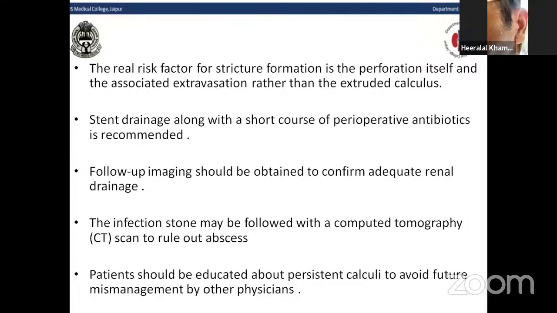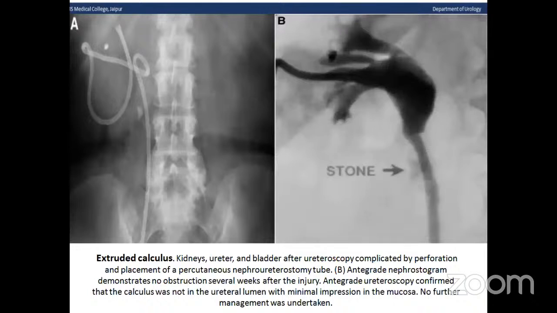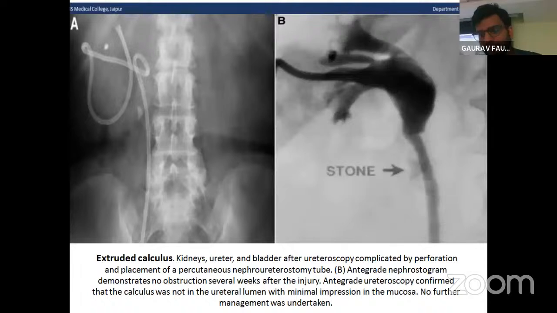And when a renal abscess is suspected, especially with an infection stone, it may be followed with a computed tomography scan to rule out the abscess. Patients should also be educated about the persistent calculi to avoid future management by other physicians of these extruded calculi. The diagram showing the kidney, ureter, and bladder after ureteroscopy complicated by perforation and extrusion of the calculi. Antegrade pyelogram in B diagram, antegrade pyelogram with no obstruction several weeks after the injury and confirmed that the calculus was not in the ureteral lumen.